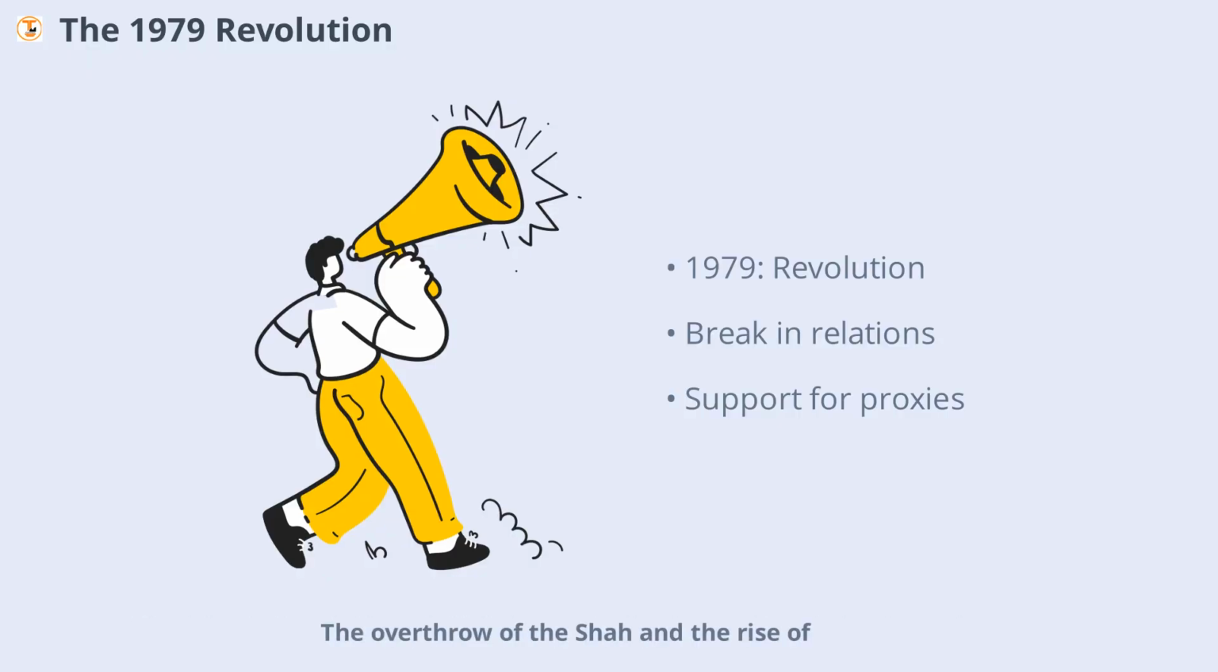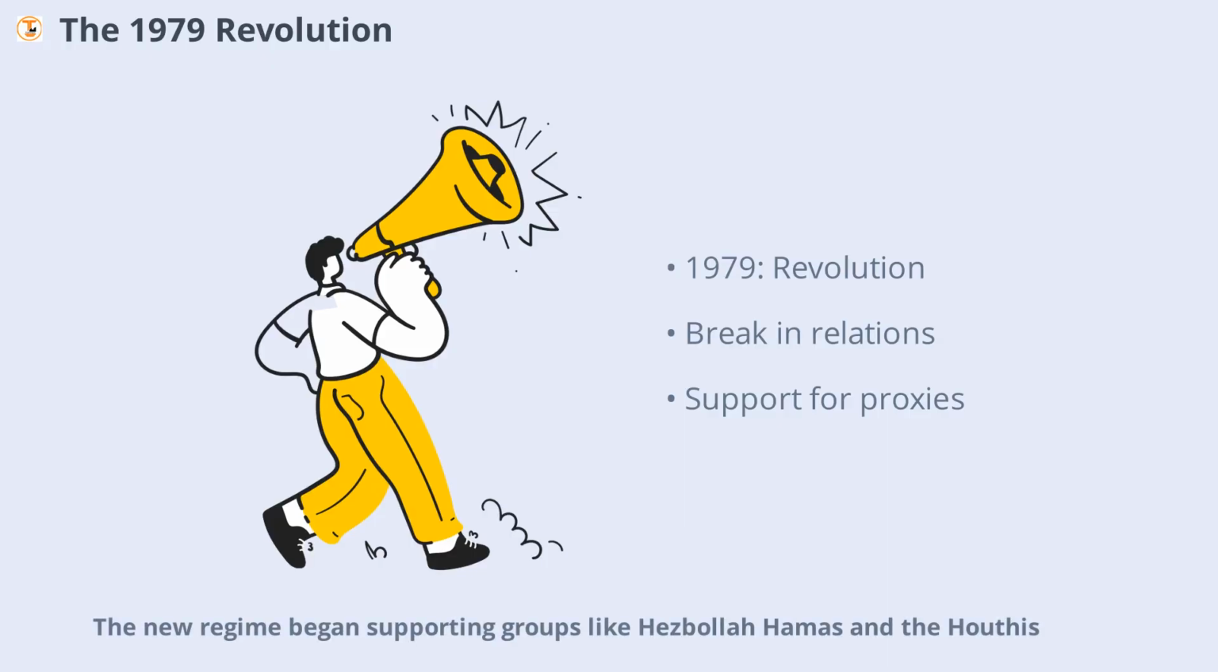The Islamic Revolution of 1979 dramatically changed Iran's foreign policy. The overthrow of the Shah and the rise of Ayatollah Khomeini led to a complete break with Israel. Iran refused to accept Israeli passports and banned its citizens from traveling to Israel. The new regime began supporting groups like Hezbollah, Hamas, and the Houthis, all of which oppose Israel. This marked the beginning of a new era of open hostility and proxy conflicts across the region.